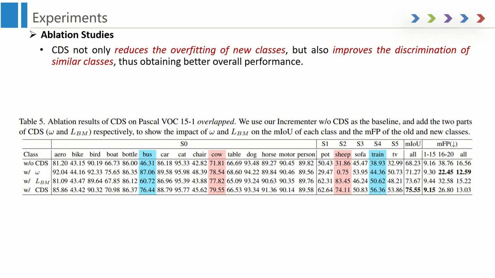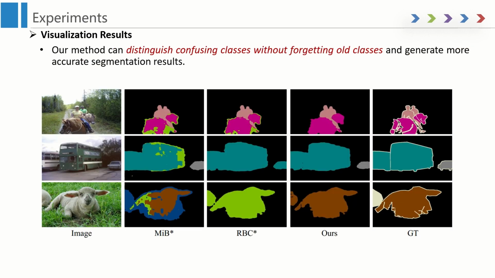Our CDS not only reduces the overfitting of the new classes, but also improves the discrimination of similar classes, such as sheep and cow, tree and bus, thus obtaining better overall performance. The figure shows the visualized segmentation results. For some classes that are easy to be confused, such as bus, sheep, our method can distinguish confusing classes without forgetting the old classes and generate more accurate